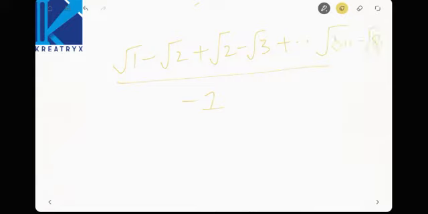Now see here, minus root 2 plus root 2 gets cancelled, minus root 3 and the next root 3 gets cancelled, and so on up to 80 gets cancelled. The remaining thing will be root 1 minus root 81, and that will become root 81 minus root 1 by 1, as the denominator minus 1 goes to numerator. So root 81 is 9, root 1 is 1, so 9 minus 1 is 8. So your answer is 8.